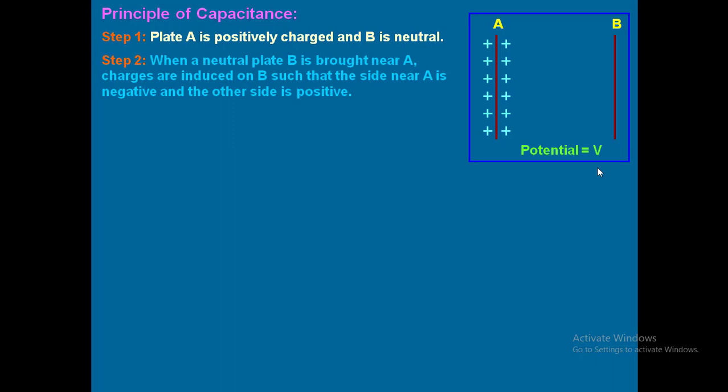Step 2. When a neutral plate B is brought near A, charges are induced on B. In the first chapter we have discussed this point. What is this process called? There are 3 types of processes to make a neutral body into a charged body. What is this process called? Quantization. Think a little closer. What is the third method actually? There are 3 methods to make a neutral body into a charged body. What is that method?